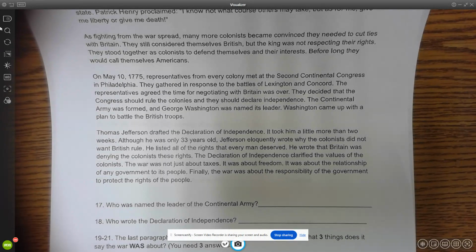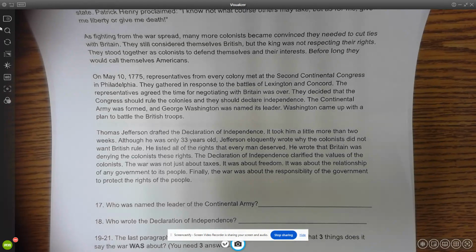The Declaration of Independence clarified the values of the colonists. The war was not just about taxes. It was about freedom. It was about the relationship of any government to its people. Finally, the war was about the responsibility of the government to protect the rights of the people.